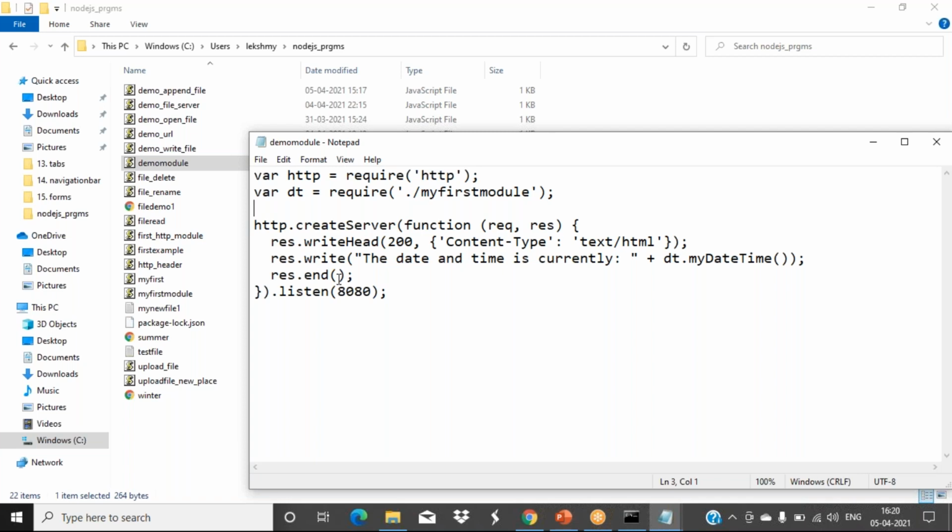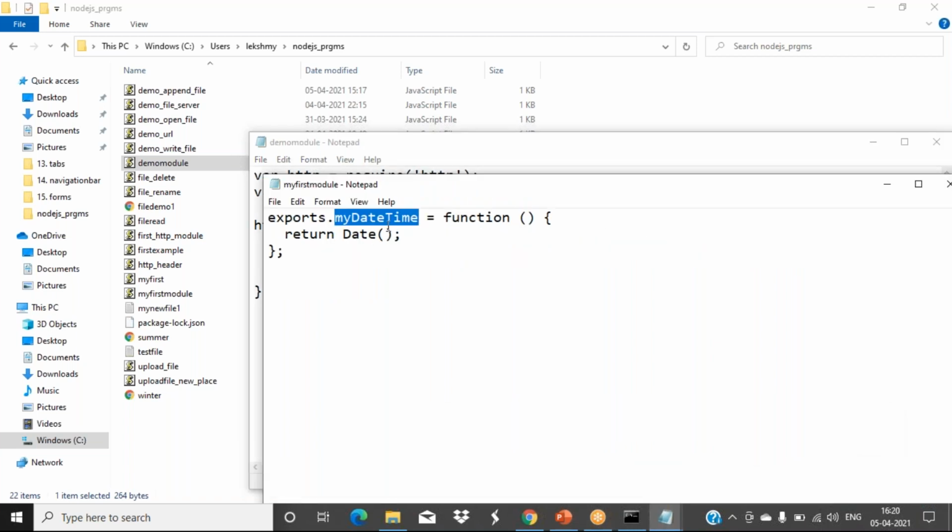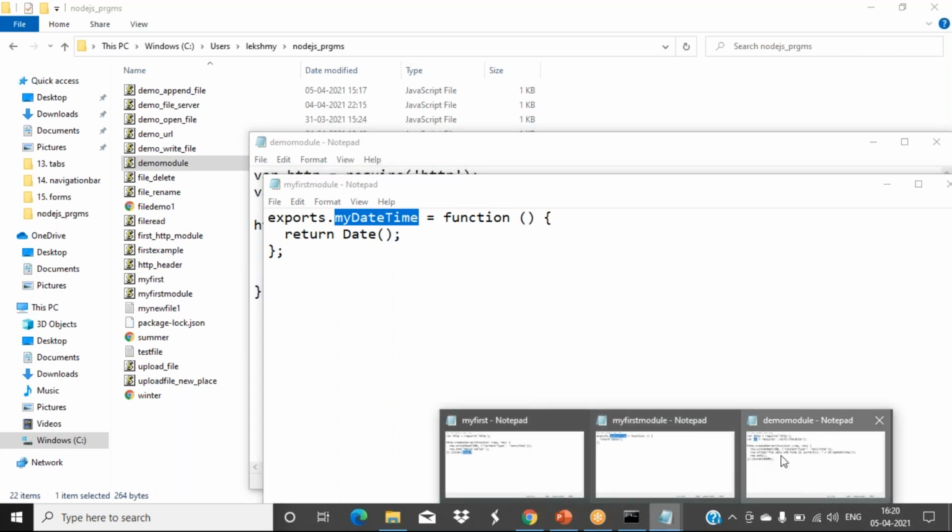Either you can give that in the end function, whatever you want to display to the user in the web browser, or else you can use the write function. We are writing the date and time currently using the dt. Dt is the value we get from that module, dt dot my date time, that function we are using there, the name which I used in my first module. Here I used that name only, so that we can access it there.